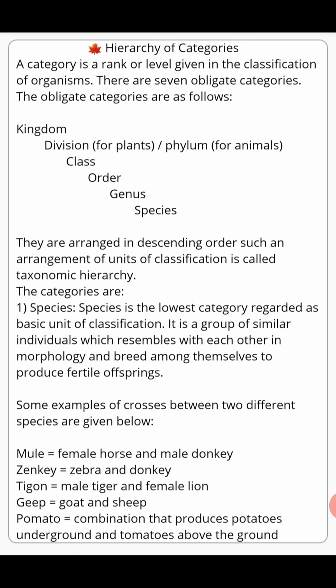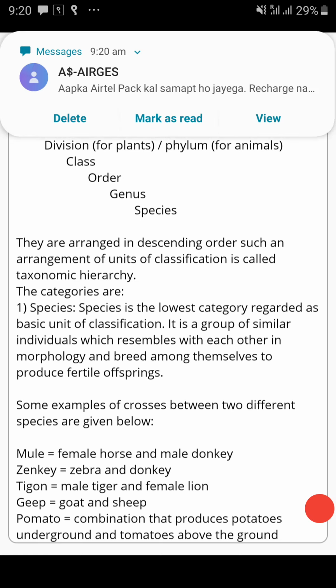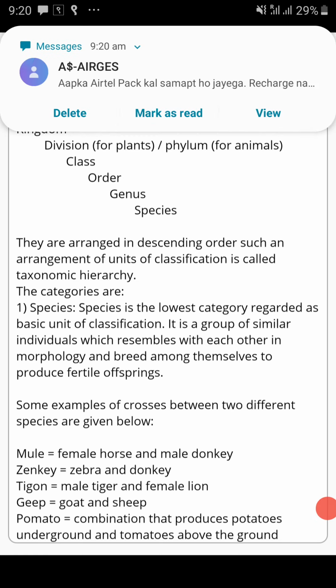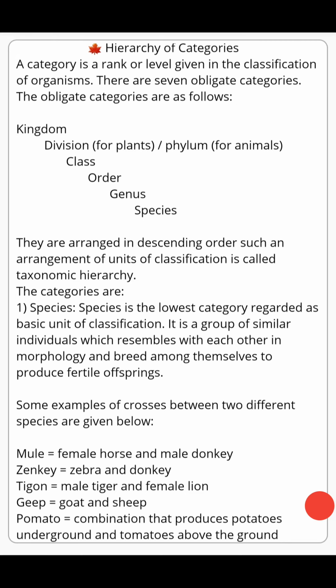Species can also be called the basic unit of classification. And these seven groups or categories are arranged in the descending order, and the arrangement of these units of classification is called taxonomic hierarchy.